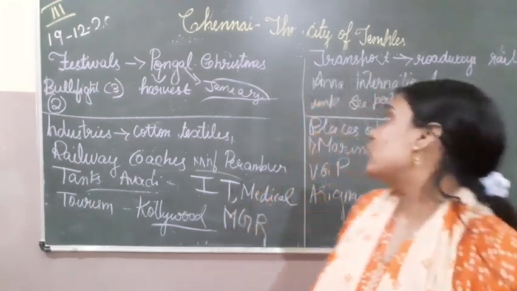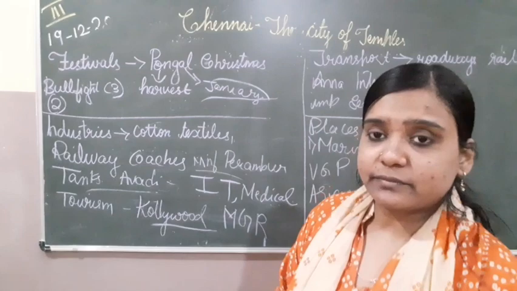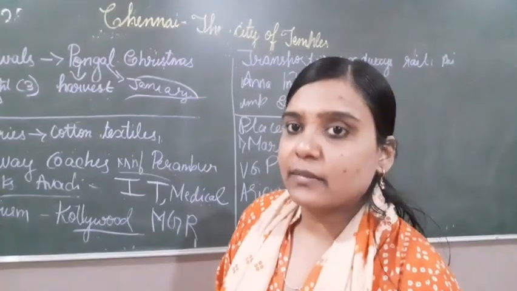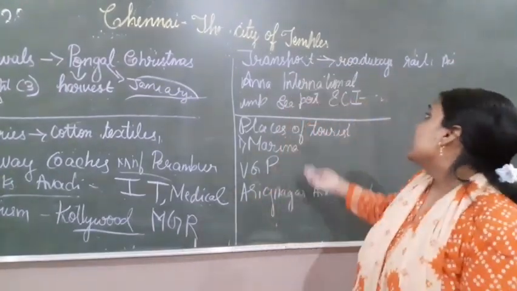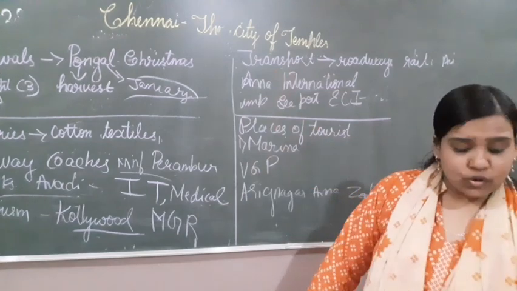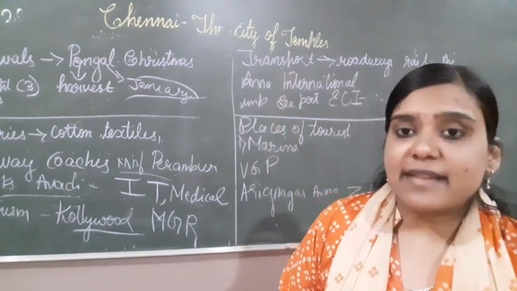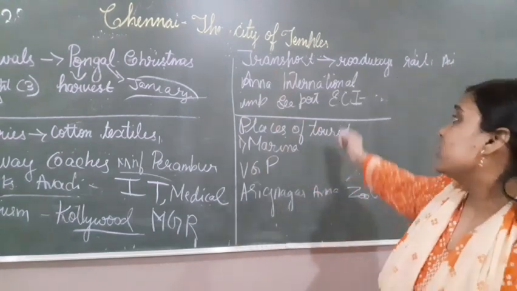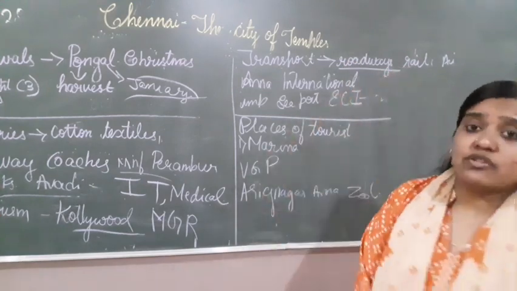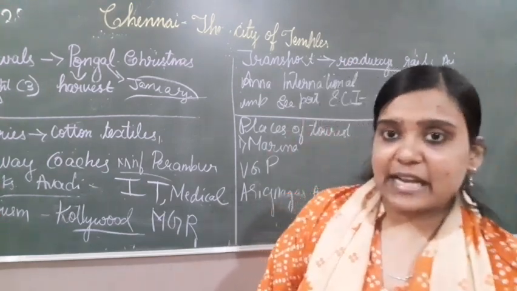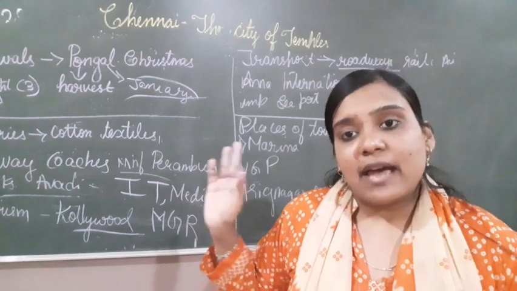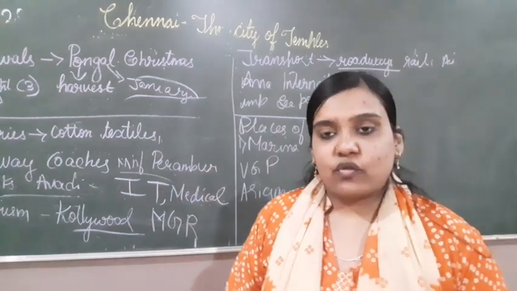Then if we come to transport, children, Chennai is famous for roadways, airways and railways, which are connected to all over India. From roadways, railways and airways we can go to Chennai.